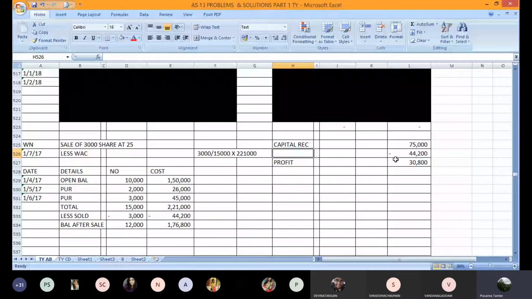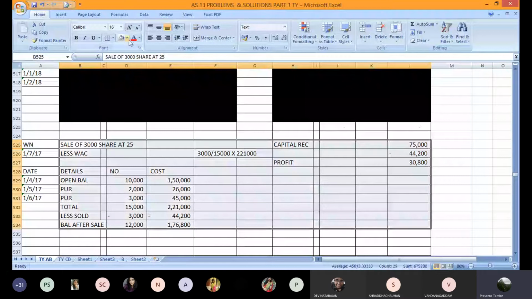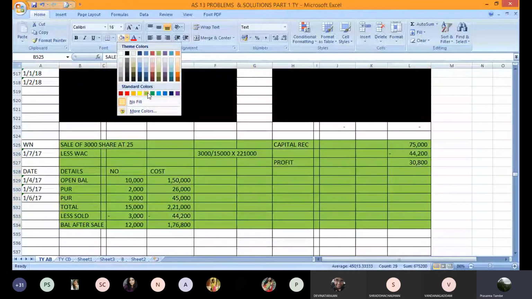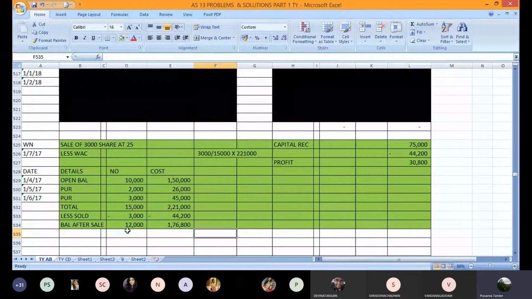I have also shown the leftover number of shares and the leftover cost, because this will be useful for further calculations. So note in your working note that after sale, you are left with a stock of 12,000 shares whose cost is 1,76,800.